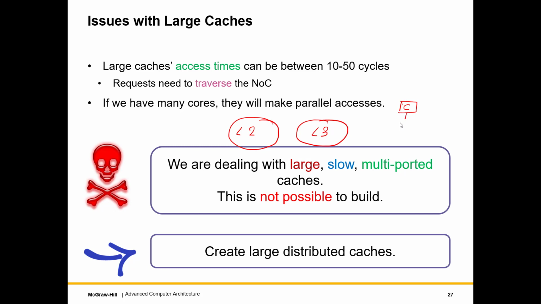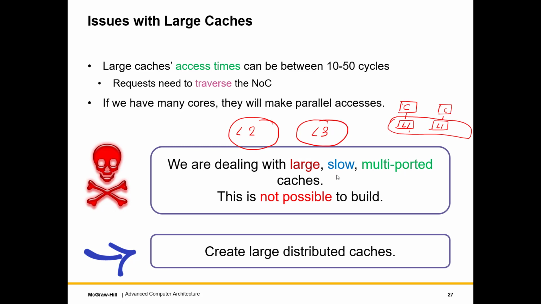So we have a core, then we have an L1 cache connected to it. We have one more core, we have an L1 cache connected to it. These essentially have to be the same L1 cache. Otherwise, what will happen is I will write to a variable over here and the other core will not be able to see the write. But that is against our shared memory model of programming.